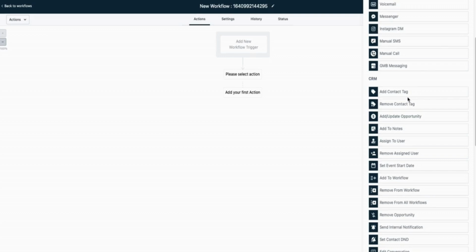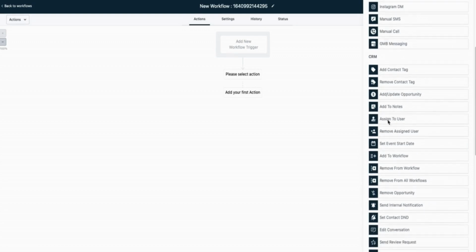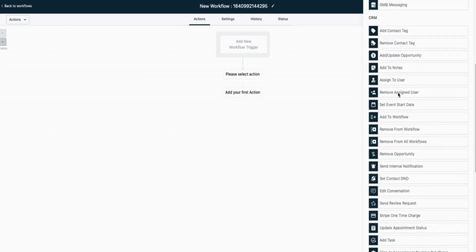Let's keep going. So here we can remove tags. We can add tags. We can add them to a pipeline or opportunity. We can add a note about them. We can assign them to a user. So if we have staff like sales guys, we could assign them to one of the sales guys if we wanted to. We could remove an assigned user. So for example, maybe our sequence we are going through and then once they buy, that could be a trigger to remove them from our sales team and assign them to our customer fulfillment team, right?